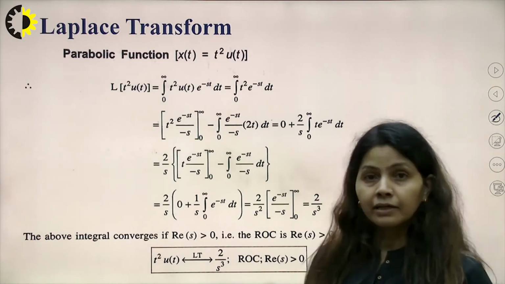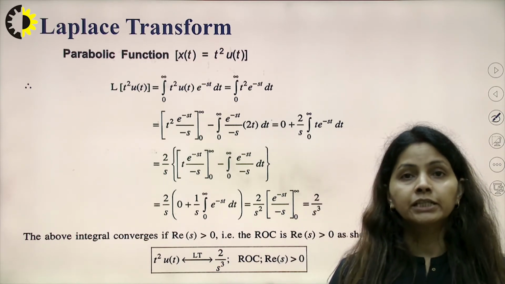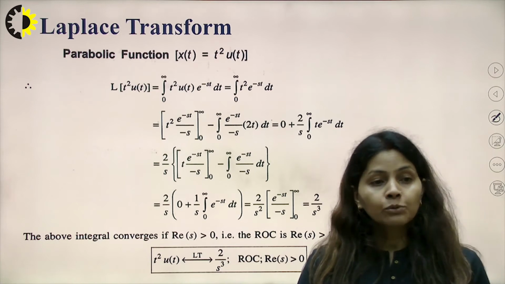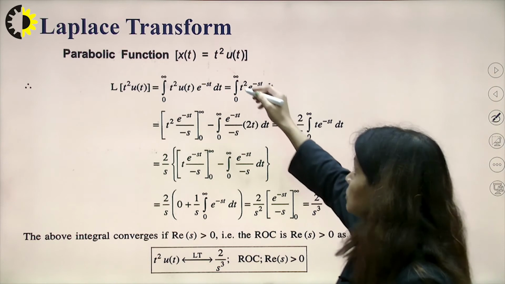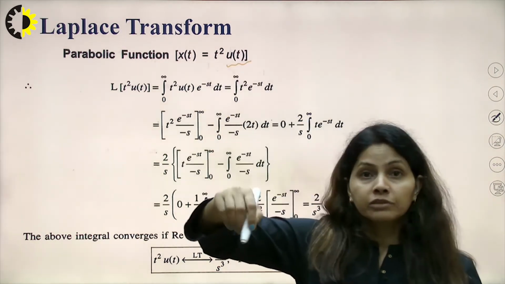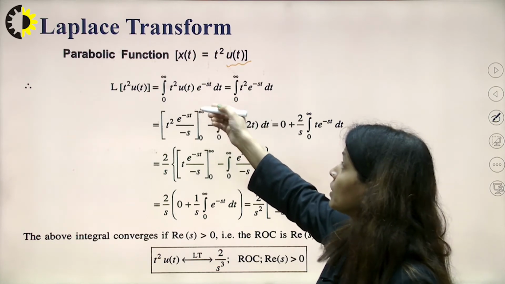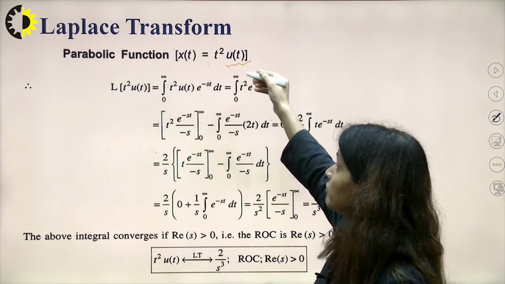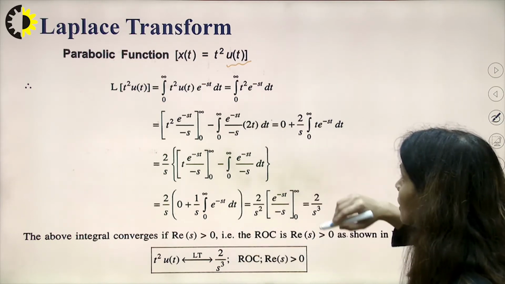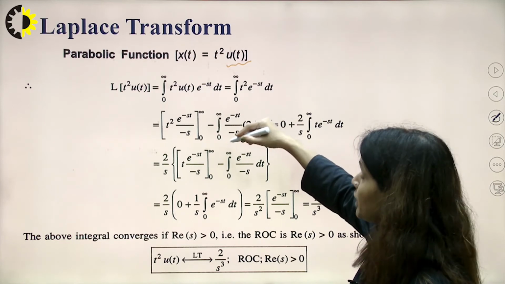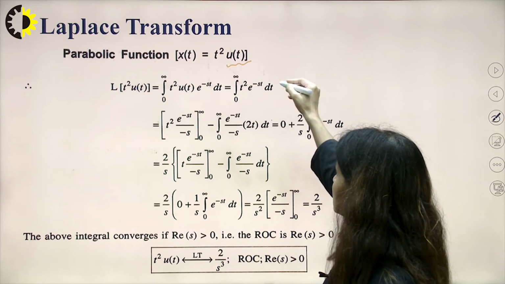Now coming to another function, we will calculate the same for the parabolic function, that is t square u(t). I would again like to tell that whenever we are taking this u(t) here, the ROC will be at the right side. So with the simple integration, we apply the formula, putting the limit 0 to infinity, t square e raised to power minus st, and if we calculate this particular integration, then we get the result.